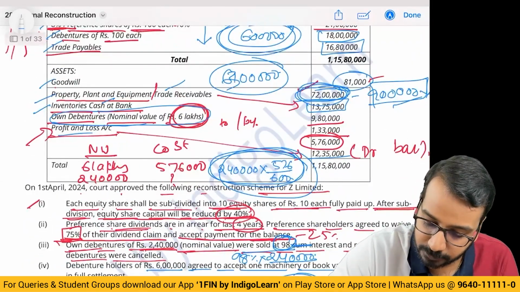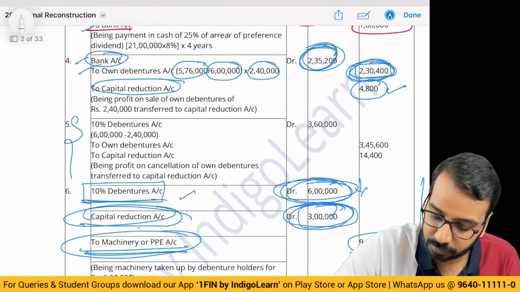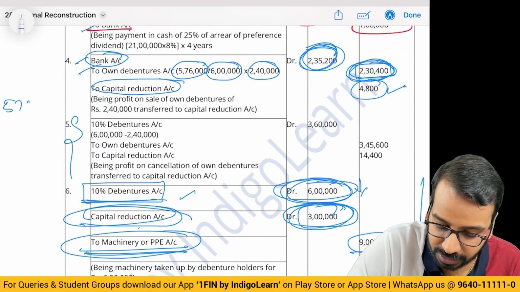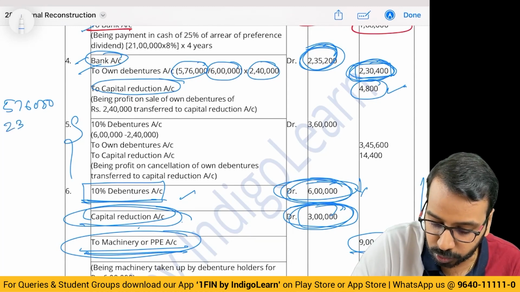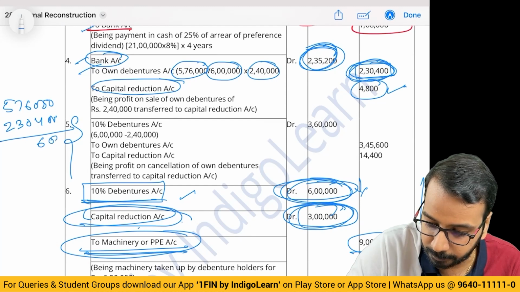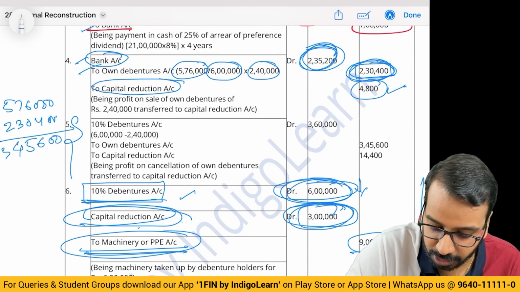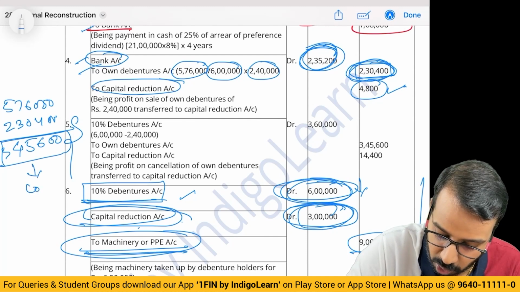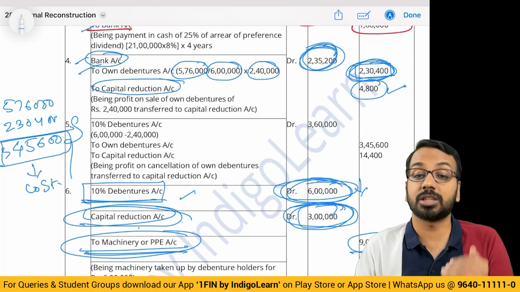Total cost is 576. So if I do 5,76,000 minus 230,400, this is 345,600, this is the cost of debentures which is left out.